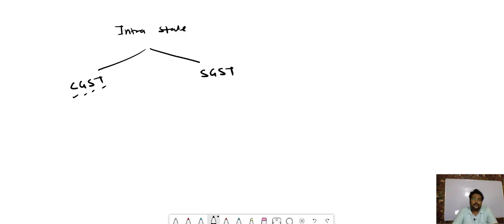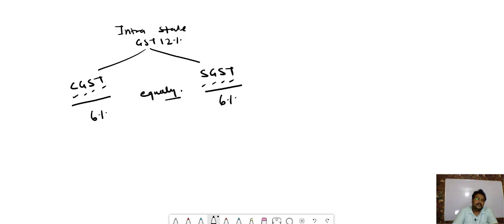And what is the meaning of SGST? It is State Goods and Services Tax. And it is equally divided. It means, suppose the GST rate is 12%, so CGST will be 6% and SGST will be at the rate of 6%. Okay, so this is the first thing you have to remember.